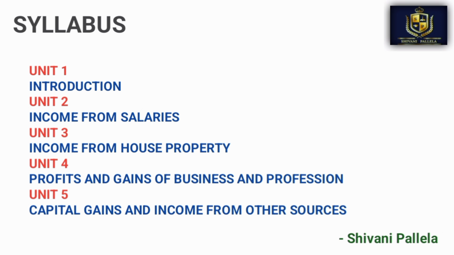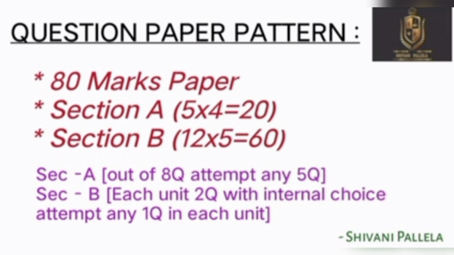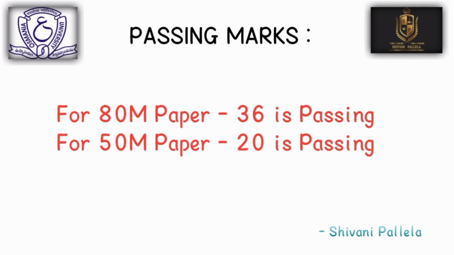As you all know, the question paper is of 80 marks. First we will discuss the question paper pattern. Section A consists of 8 questions, of which you need to attempt any 5. In section A they may ask theory as well as problematic, a mix of both. Mostly 5 questions will be theory and the remaining 3 problematic. Section B has 2 questions in each unit with internal choice, and you need to attempt any one question.